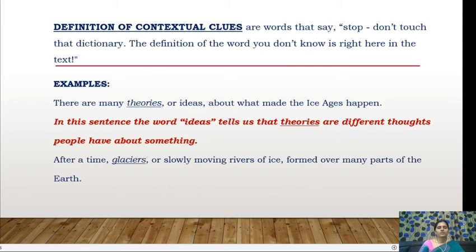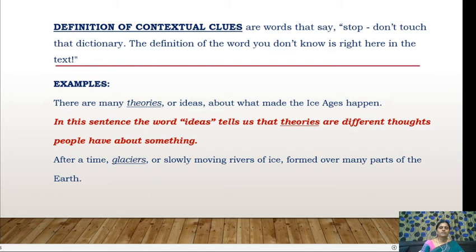Let us see one more thing. After a time, glaciers, or slowly moving rivers of ice, formed over many parts of the earth. We don't know exactly the meaning of this particular word. The author has provided a clue by adding this definition: slowly moving rivers of ice. So immediately you come to know what glaciers are. Slowly moving rivers of ice.